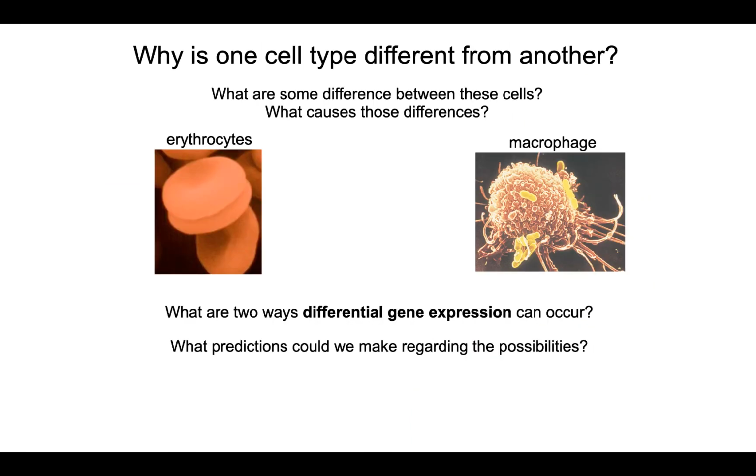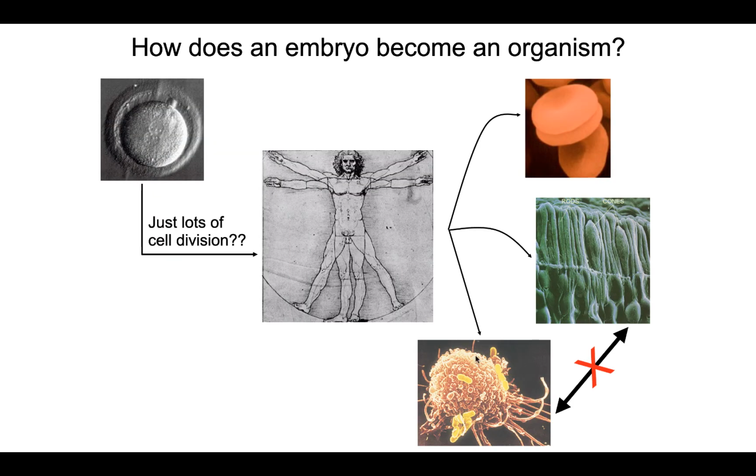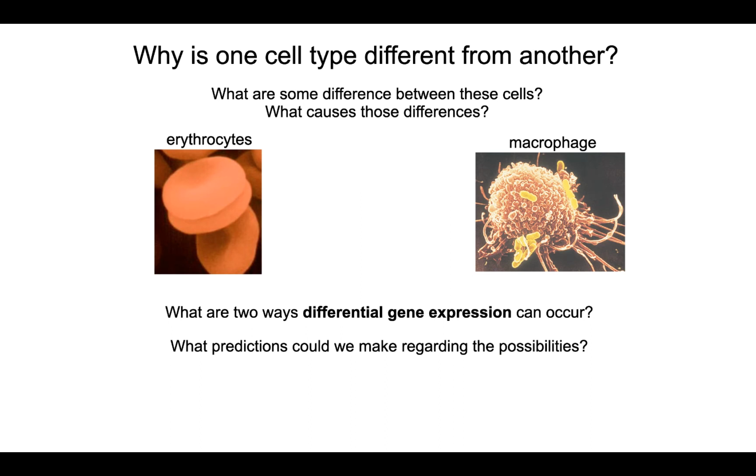Another possibility is that as the various cell types begin to specialize, they simply turn off genes that they no longer need, which means those genes are still there, which means that the hemoglobin is still in the DNA of this macrophage. It's simply being turned off. It's not being expressed. So those are two possible explanations for differential gene expression.